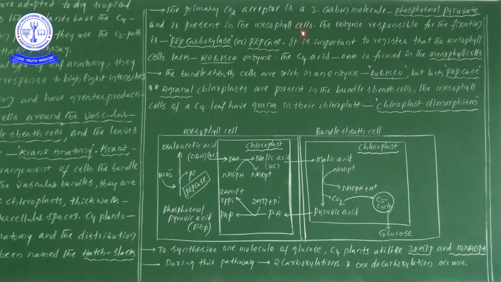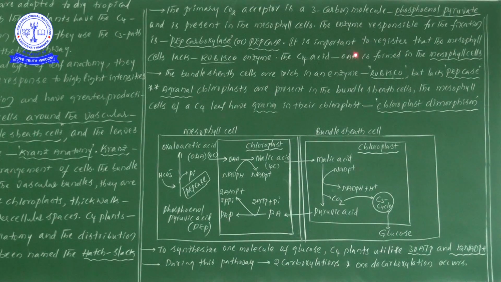The enzyme which is responsible for the fixation is known as PEP carboxylase, or simply PEPase.